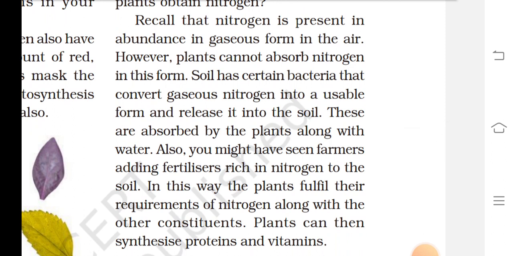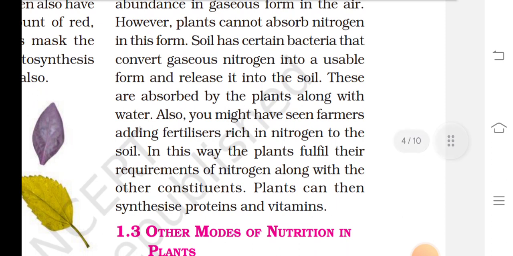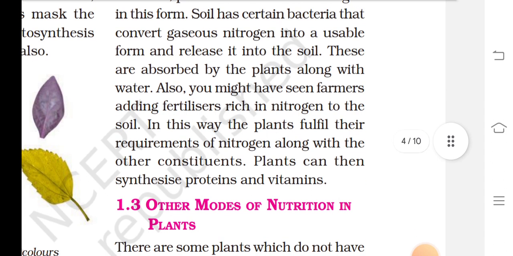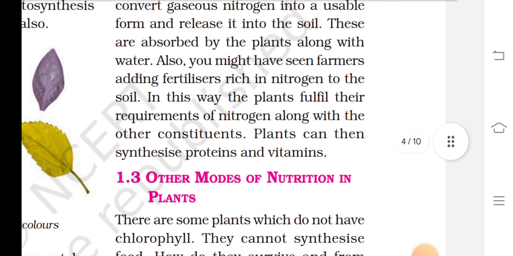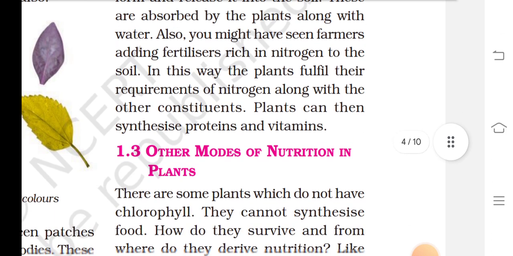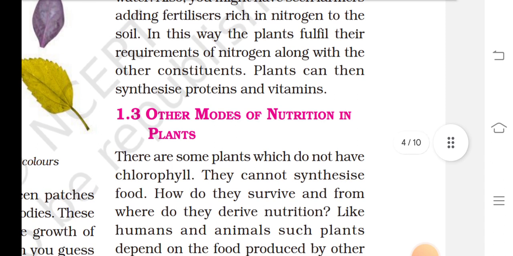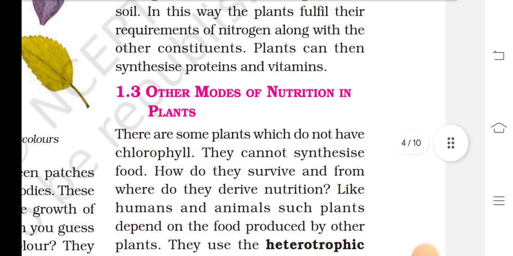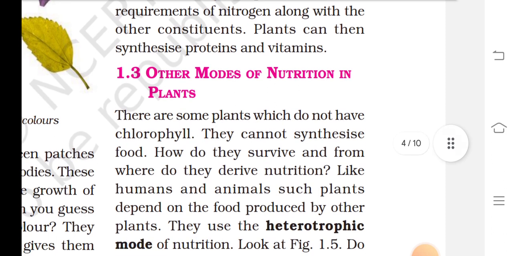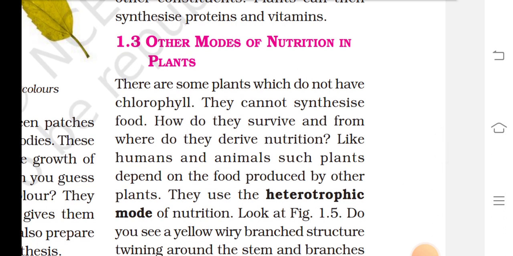Recall that nitrogen is present in abundance as a gas in the air. However, plants cannot absorb nitrogen in this form. Soil has certain bacteria that convert gaseous nitrogen into a usable form and release it into the soil. These are absorbed by plants along with water. Also, you might have seen farmers adding fertilizer rich in nitrogen to the soil. In this way, the plants fulfill their requirement of nitrogen along with other nutrients. Plants can then synthesize proteins and vitamins.